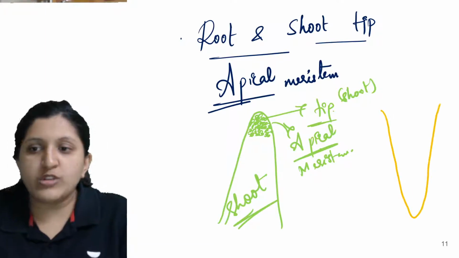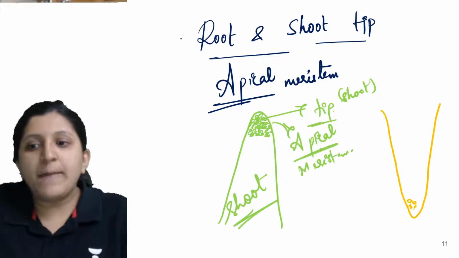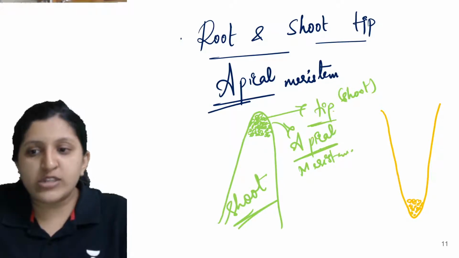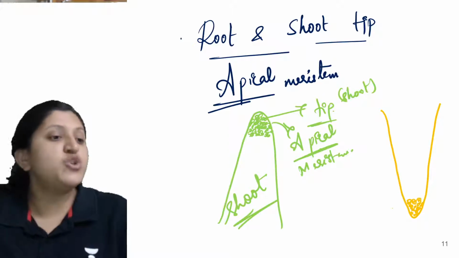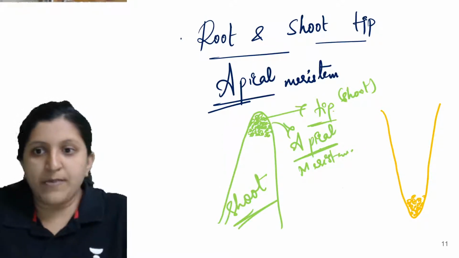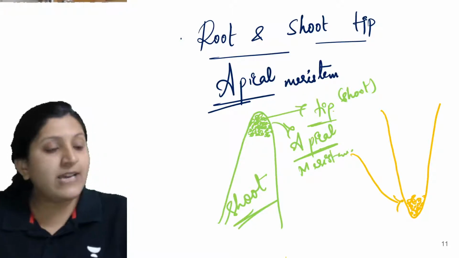Okay. Root tip now. So the tip of the root is also having a meristematic tissue. Okay. So you can find a meristematic tissue there at the shoot tip. So now this shoot tip, what is there? So you will find a different meristematic tissue. So here this is also an apical meristem.